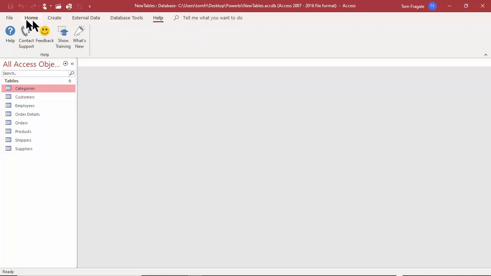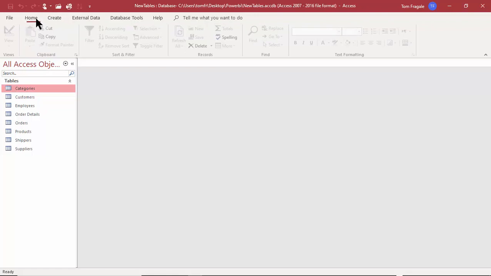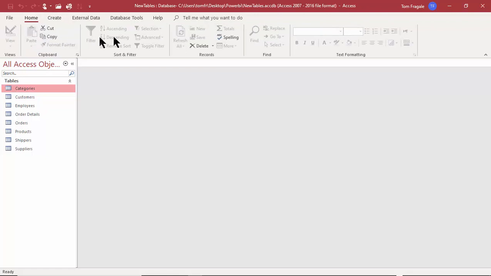All right. So we have our menus. Of course, the new word for the menus is the tabs. And notice when I pick on each different menu or each different tab, the whole toolbar changes. And now the toolbar is called the ribbon. So those are pretty similar concepts to the other Microsoft programs. Now, at the very top, we have our quick access toolbar. So that stays up there all the time, so you can have your favorite icons always available.